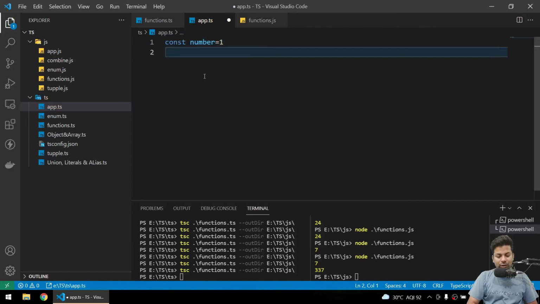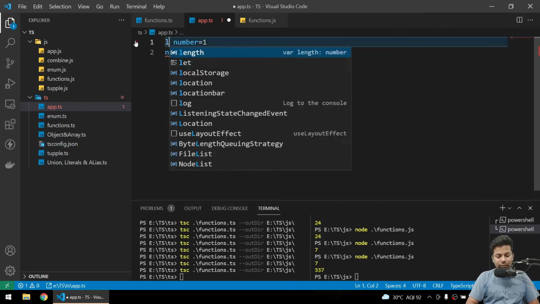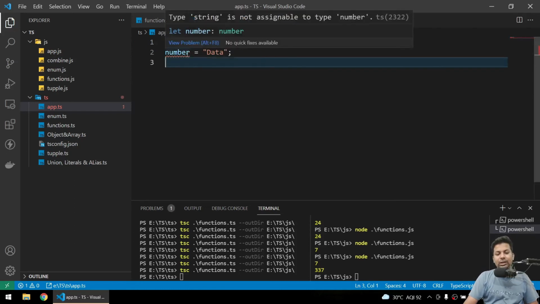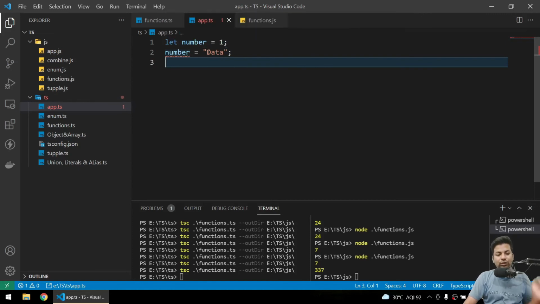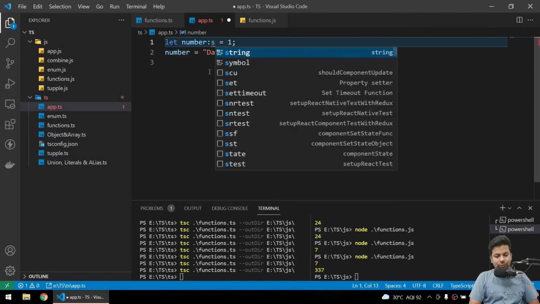Okay, now you change the number to any string data. So you can see a constant is a constant, so I'll change it to let. Now you can see it's a string and you are trying to put a string into a number, so I will just change it to any.